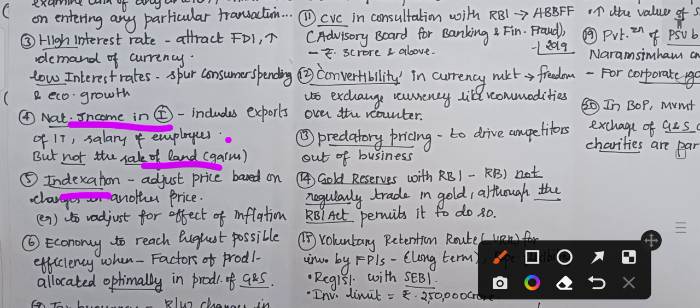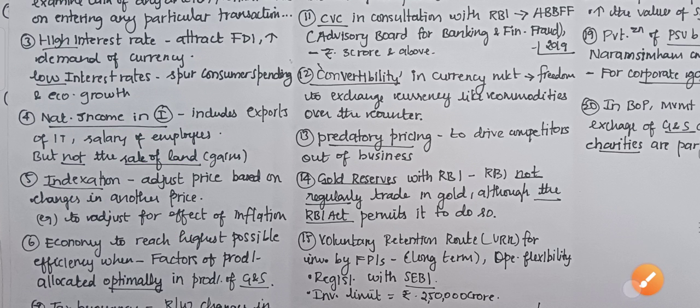Next one is indexation. What is this one? It is about adjusting the price based on the changes in another price. So for example, if we are adjusting a price on the effect of inflation, then it is called indexation.